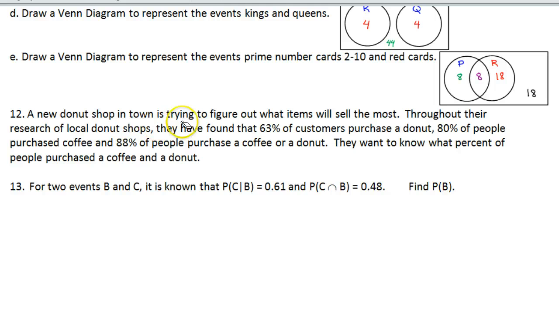Alright, 2 more questions left. A new donut shop in town is trying to figure out what items will sell the most. Throughout their research of local donut shops, they have found 63% of customers purchase a donut, 80% purchase coffee, and 88% purchase a coffee or a donut. They want to know what percent of people purchased a coffee and a donut. It's hard to just know that you're supposed to use the formula.